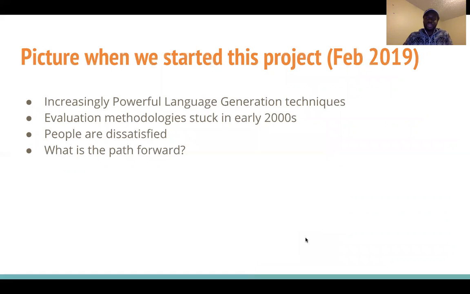So the picture when we started this project around February 2019 was that we, as a machine learning community, were working on increasingly powerful language generation techniques, but our evaluation methodology was stuck in 2002 and 2004. And people were increasingly dissatisfied. So we asked, what does a path forward look like?